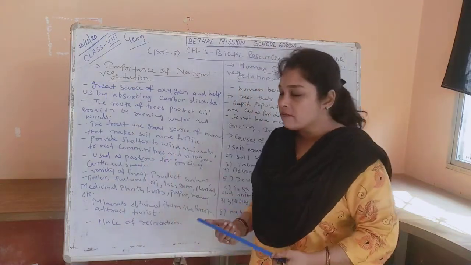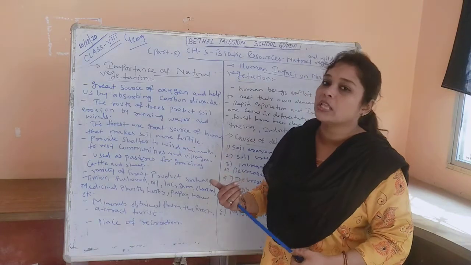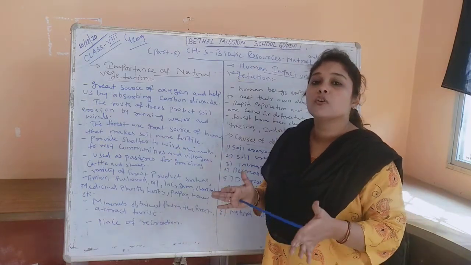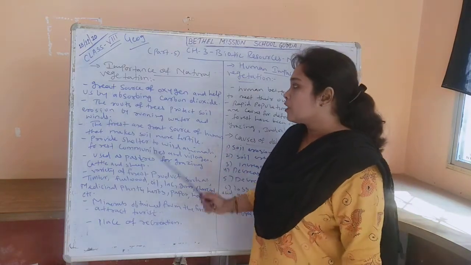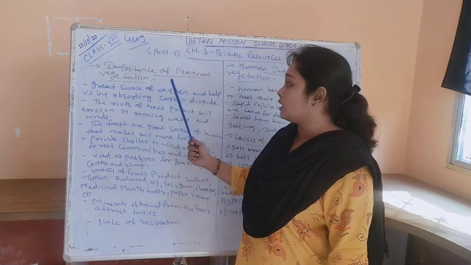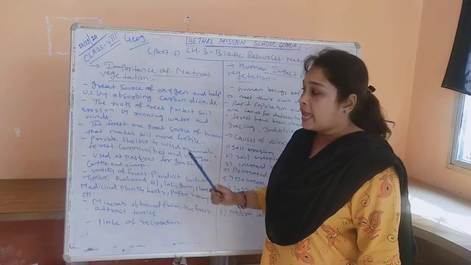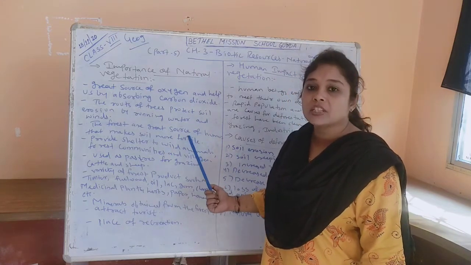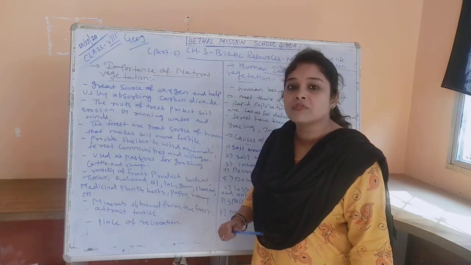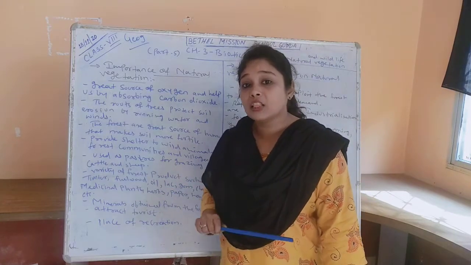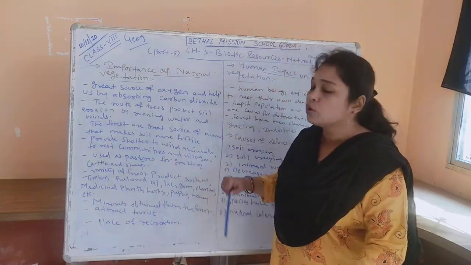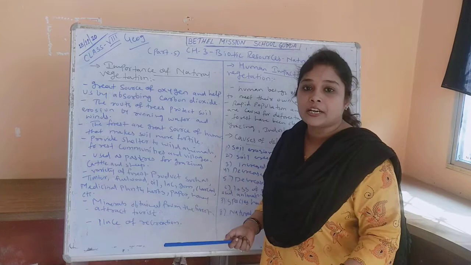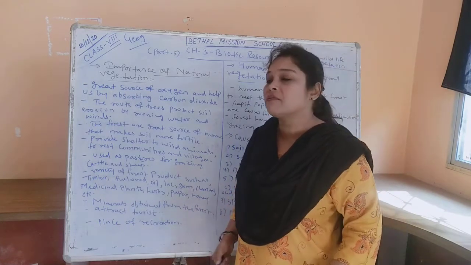Now one by one we will see the importance, advantages and uses of natural vegetation. First, they are a great source of oxygen and help us by absorbing carbon dioxide. Carbon dioxide is very negative for the health of human beings, and it is absorbed by the forests and the natural vegetation which we have.